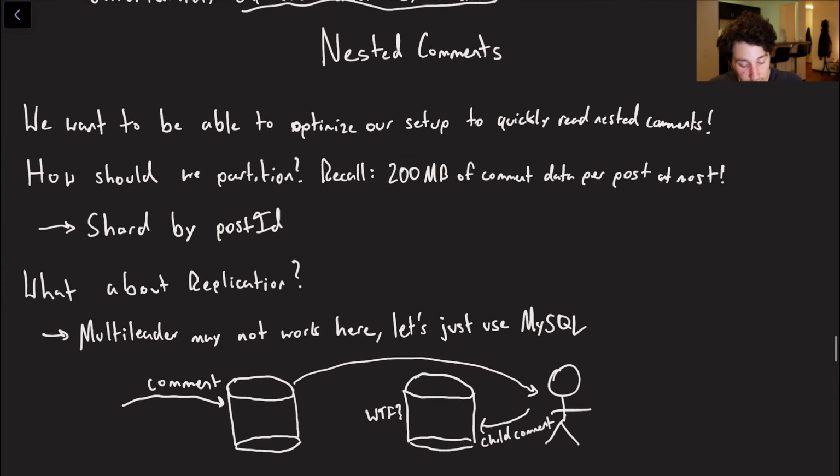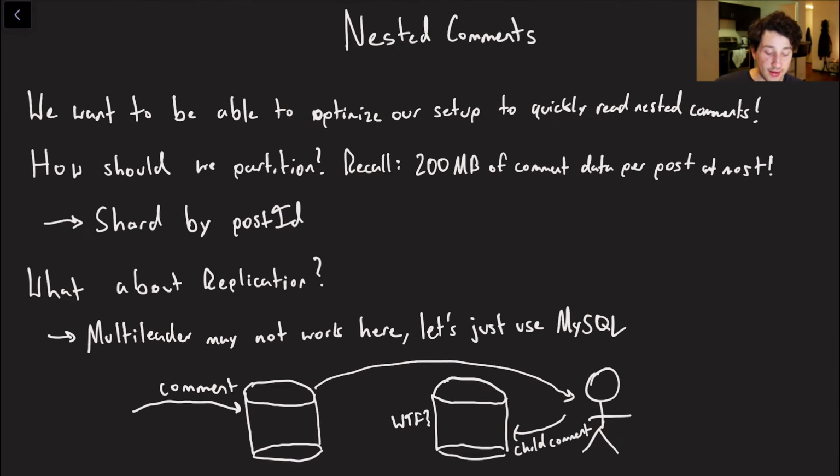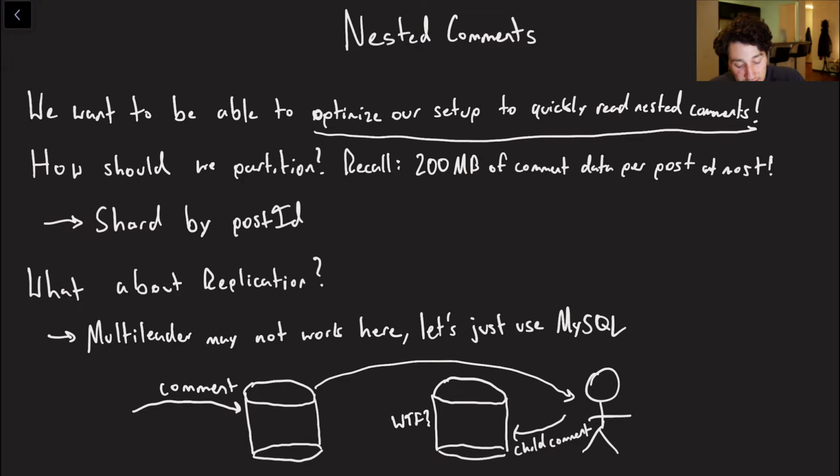Okay, so this is the part of the video that I definitely want to focus on a little bit because I think it makes this video unique. I haven't really seen too many others on the internet that focus on nested comments all too much. So let's talk about them. Basically, we want to be able to optimize to read nested comments. And the question is, well, how can we actually go ahead and partition those? Let's start with the easy part of this setup.